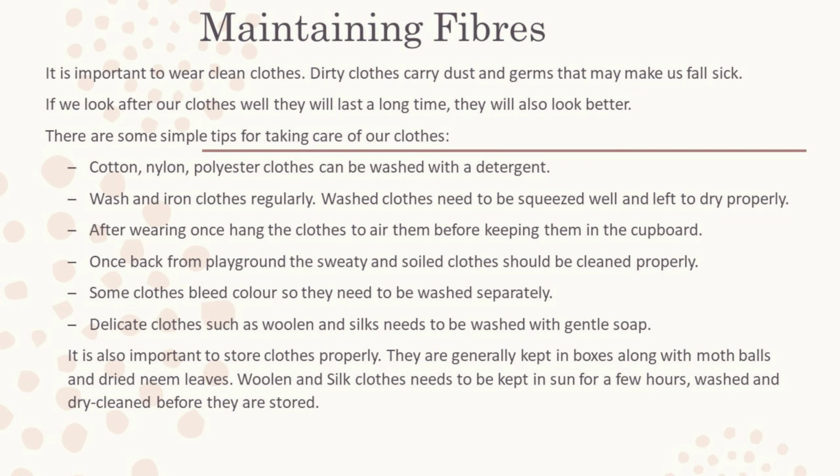Fourth, once back from the playground, the sweaty and soiled clothes should be cleaned properly. Then, some clothes bleed color, so they need to be washed separately. Delicate clothes such as woolen and silk need to be washed with gentle soap.